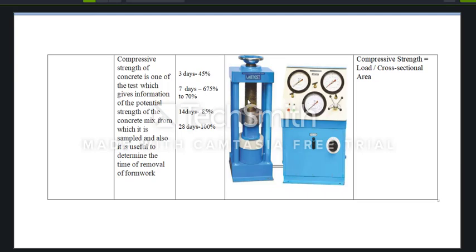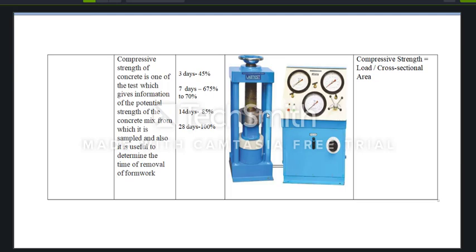The apparatus used to conduct the compressive strength test of concrete is the CTM or UTM. CTM is the compression testing machine, and UTM is the universal testing machine.